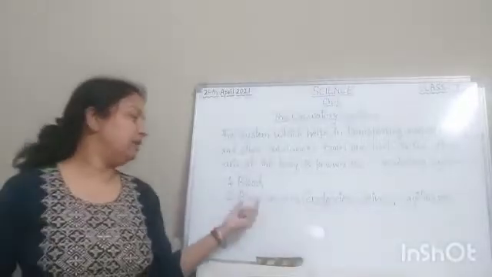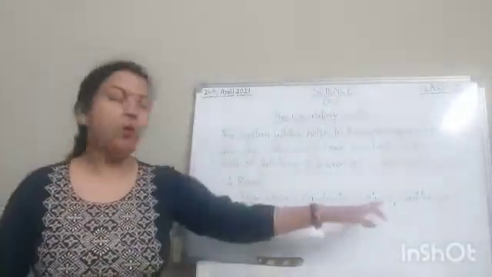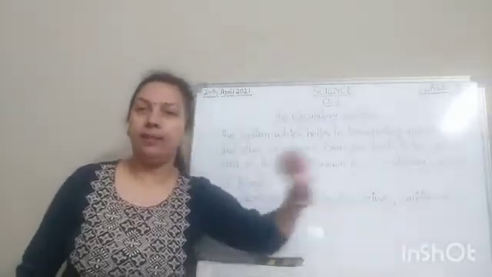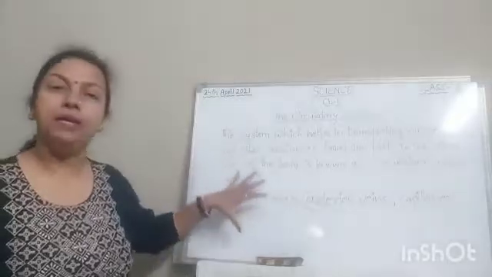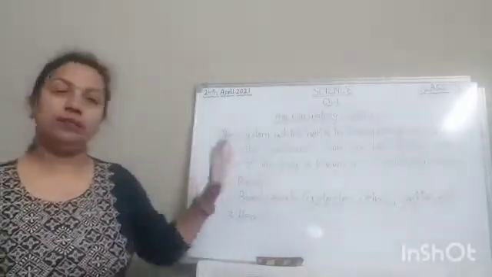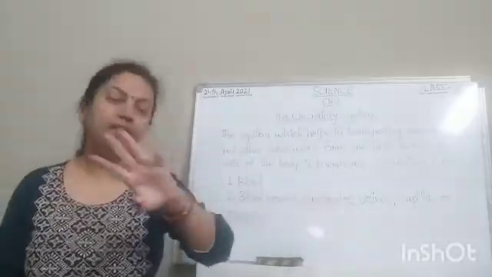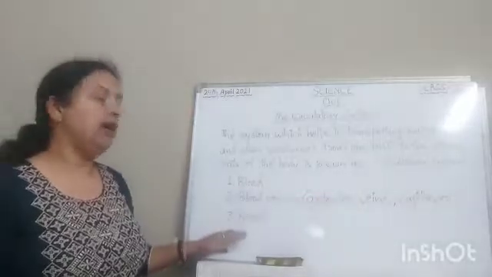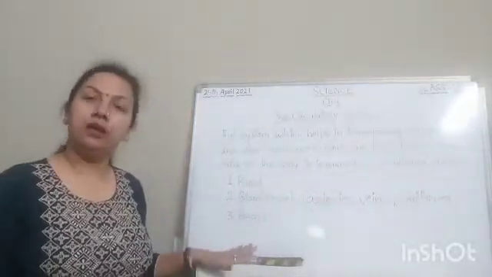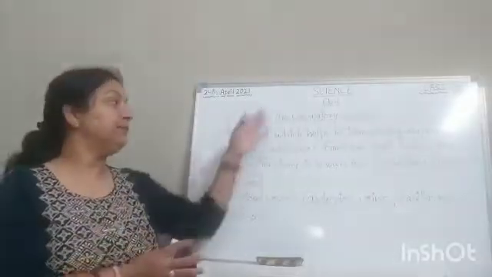These 3 are the parts of blood vessels. What are these? Arteries, veins and capillaries. So these are the main parts of the circulatory system: blood, then blood vessels, which are of 3 types, arteries, veins and capillaries, and heart is the third part. They collectively make the circulatory system.